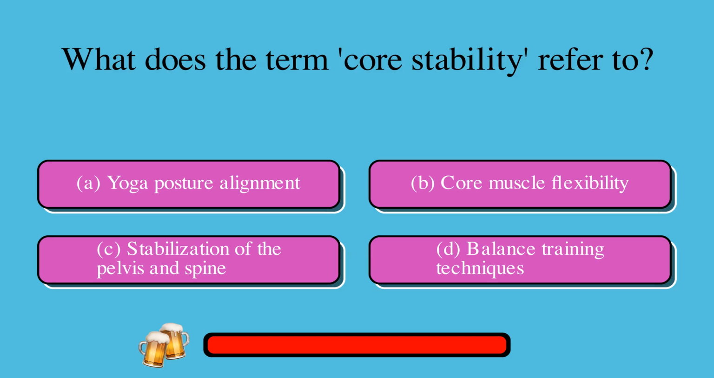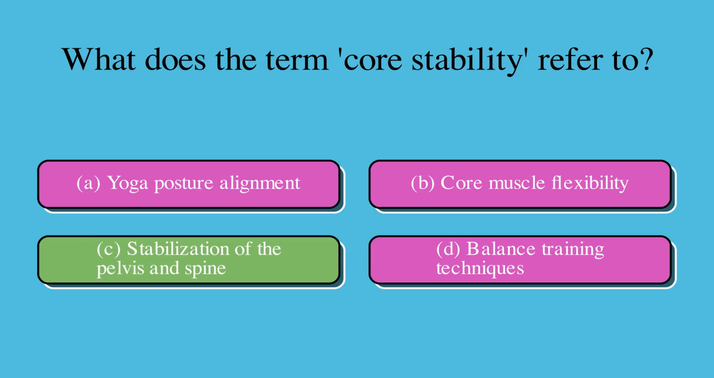What does the term core stability refer to? A. Yoga posture alignment, or B. Core muscle flexibility, or C. Stabilization of the pelvis and spine, or D. Balance training techniques? The correct answer is C, stabilization of the pelvis and spine.